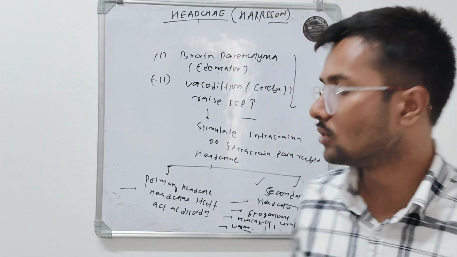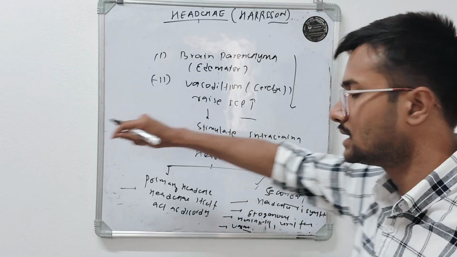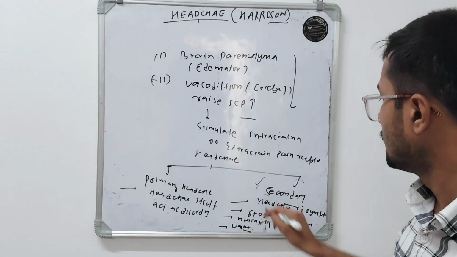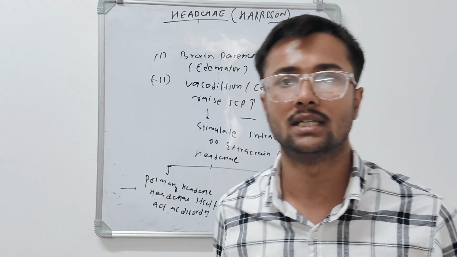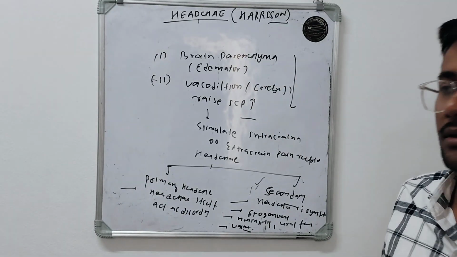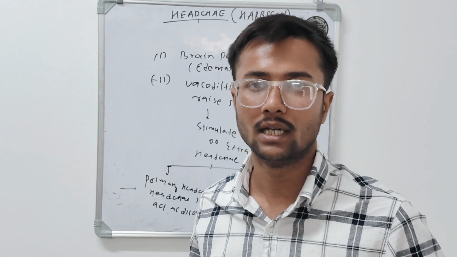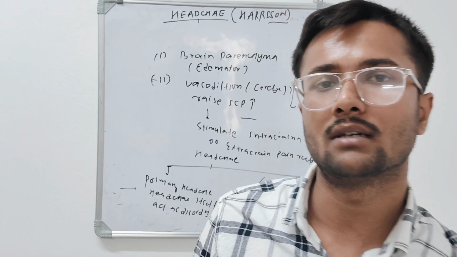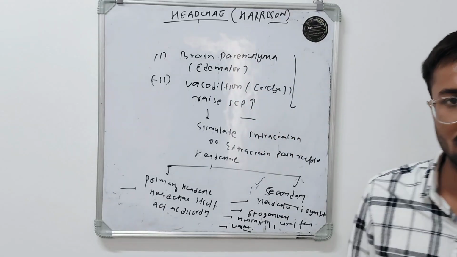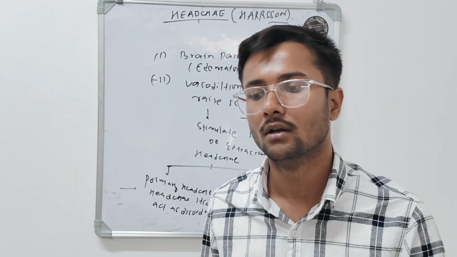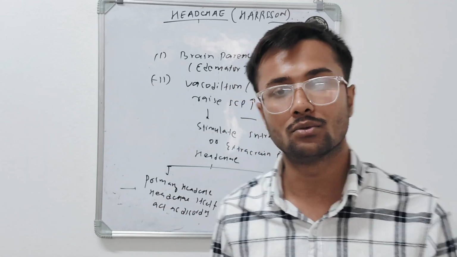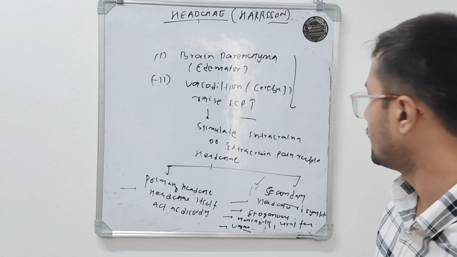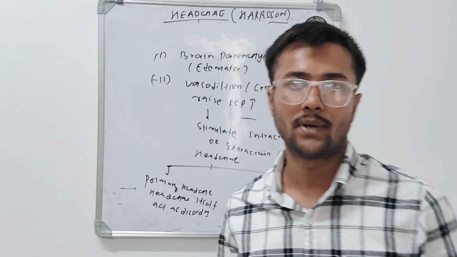Because if you do not rule out this secondary cause and treat this patient as having a primary headache, over a long period there is worsening of the condition, and if the condition worsens, then it is difficult to treat that patient. So that's why whenever a patient comes to our OPD with a complaint of headache, we first rule out the exogenous cause as a secondary headache, and then we go for the primary headache.